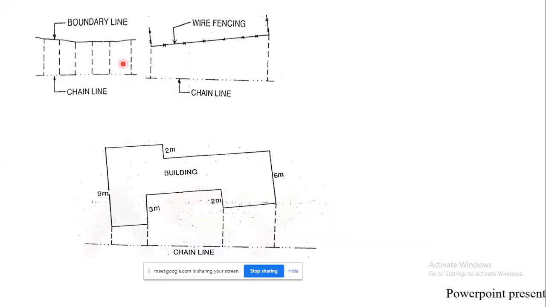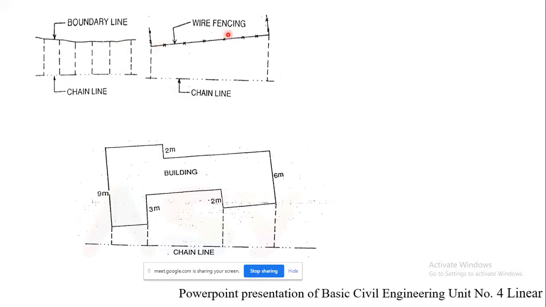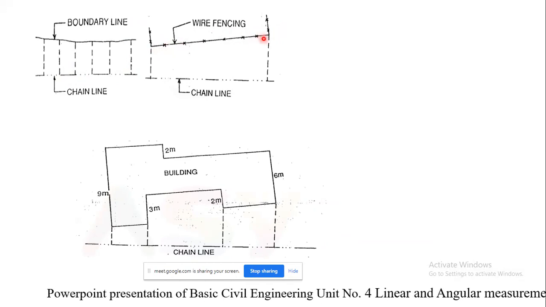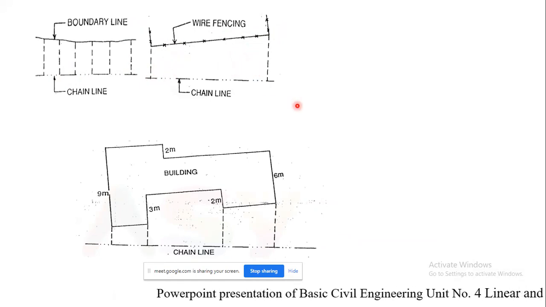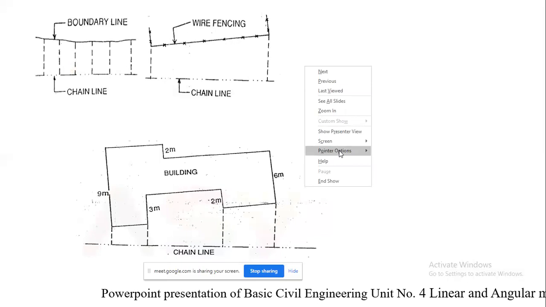When the boundary line is a straight one, here you can see there is wire fencing and it is a straight line. In such a case we can directly take the offsets at the starting and the end point because it is a straight line. But suppose there is something